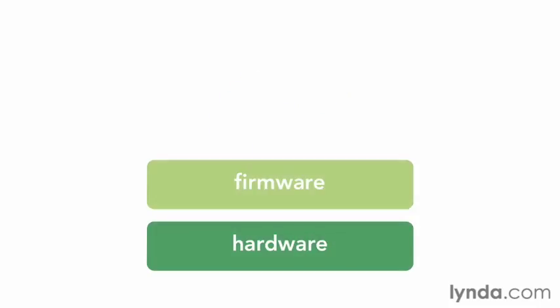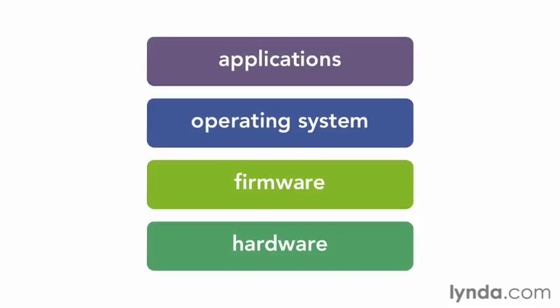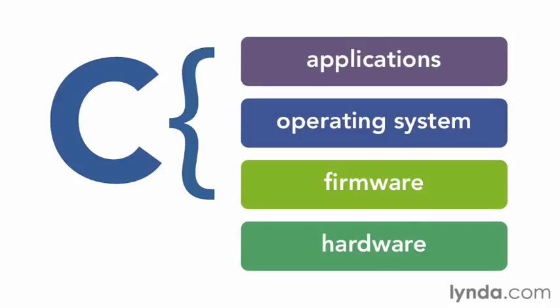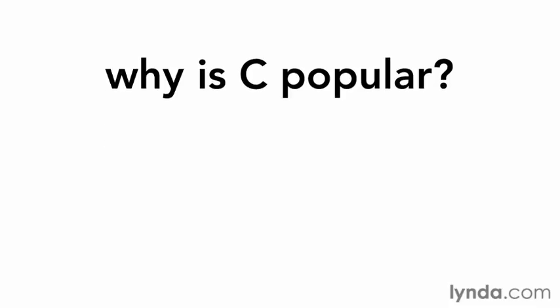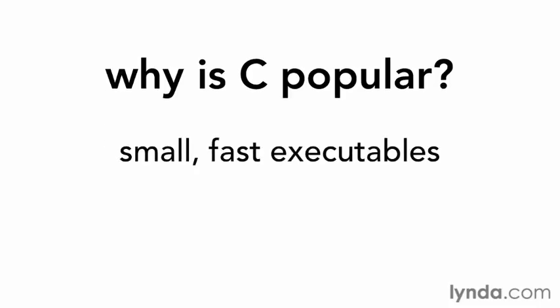If you consider the layers of technology in a computer system as a stack, C is commonly used to write code at all levels, with its most common usage at the lower levels. Almost all firmware, almost all modern operating systems, and a great deal of application software is written in C. Why is C so popular? Systems code written in C tends to be small and fast. Well-written C can generate object code that is almost as small and fast as code written in assembly language.